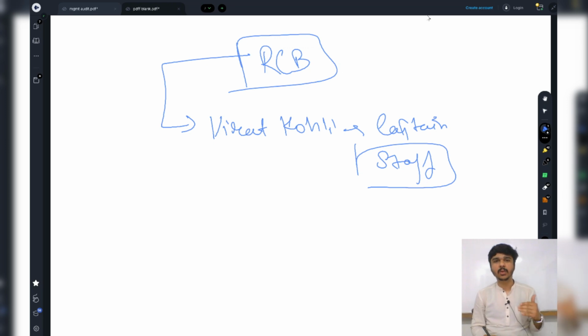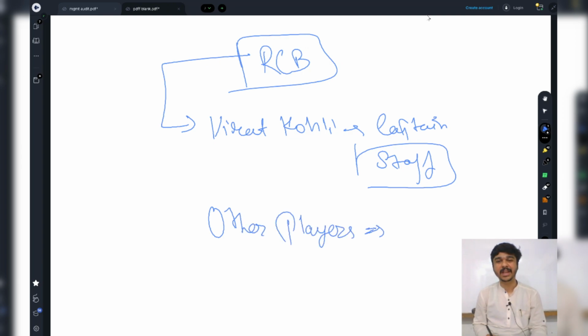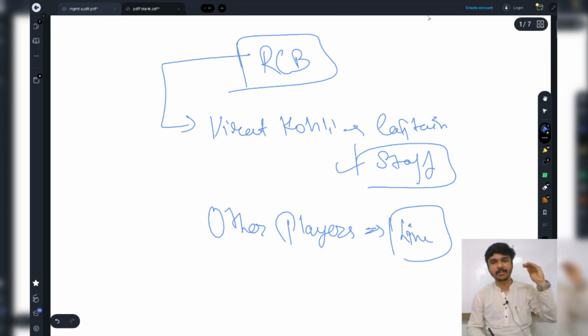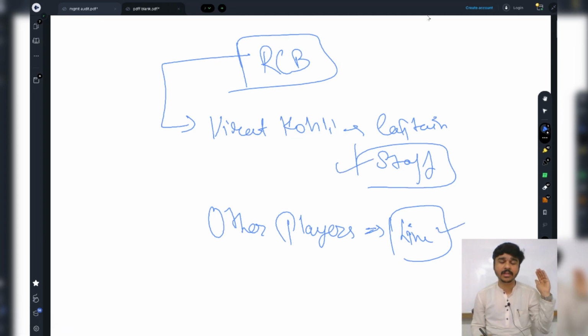So consider Virat Kohli, who is the head of this team, as the staff person, and the other players, who are currently not that supportive to the captain, and that's why they're not winning, as line people. They are lined up below the captain. That's why the captain is the staff person, and the other players are the line people.